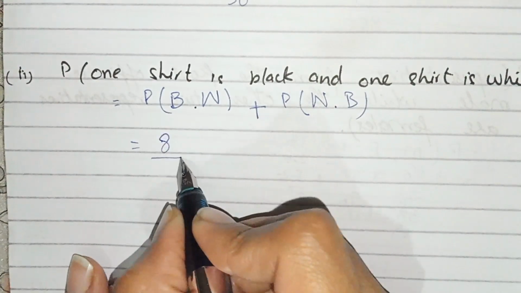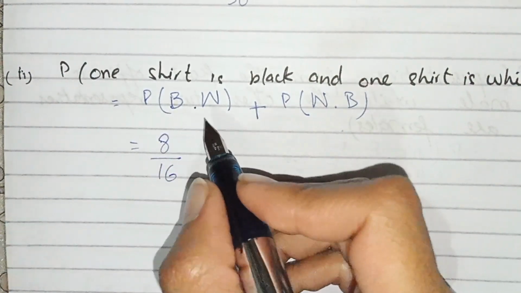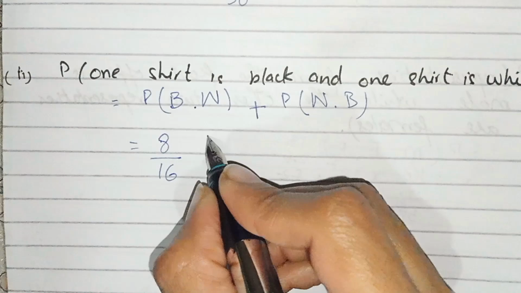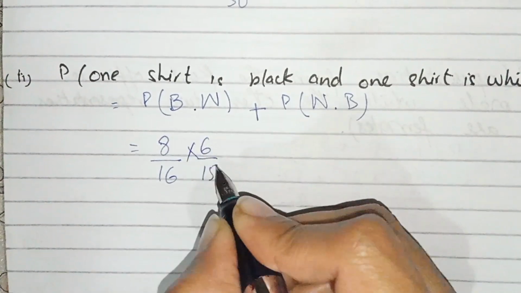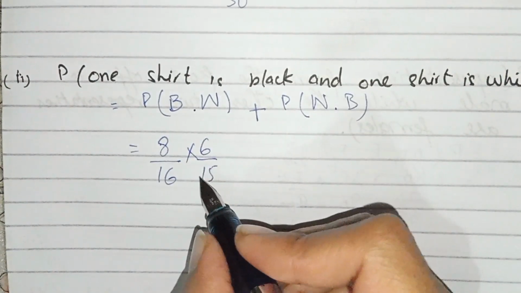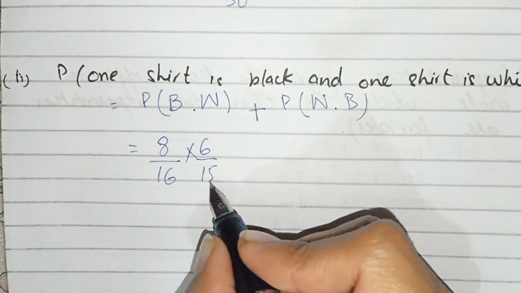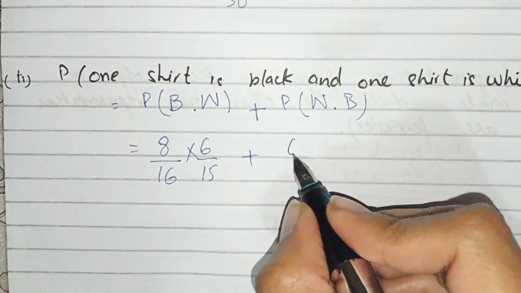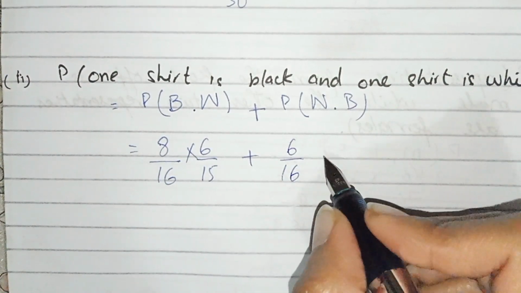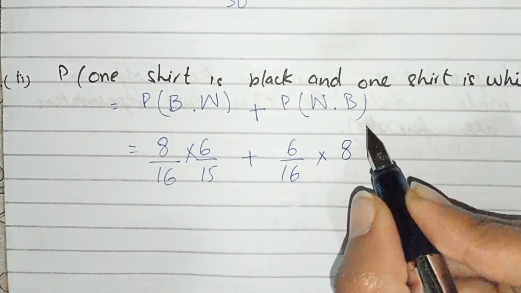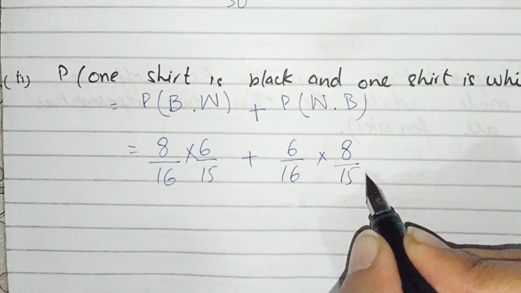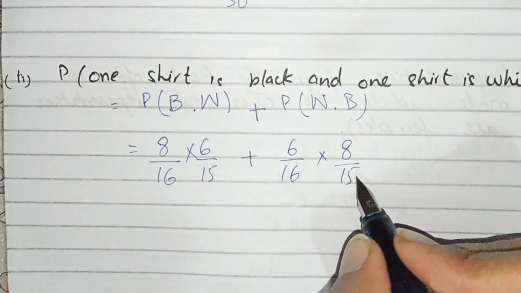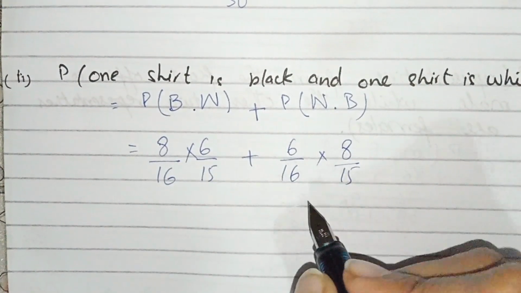The total number of shirts is 16; one is taken out, so the total becomes one less, and that's why it is 15. The white shirts are 6 by 16, and one shirt is taken out, so the remaining total is 15. Now we write the probability like that.